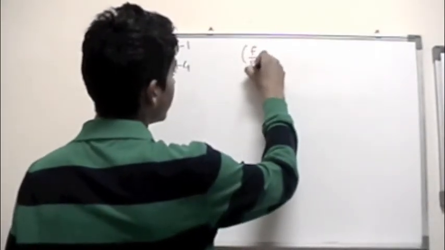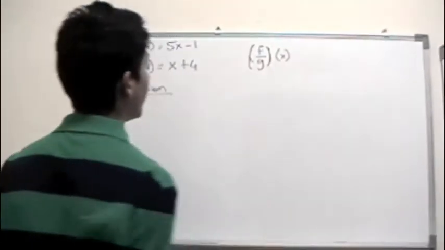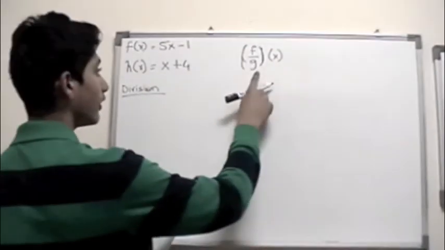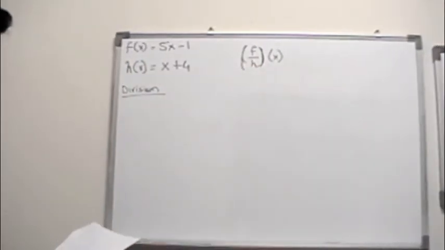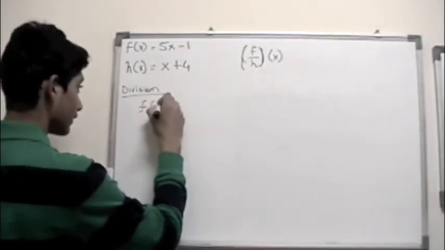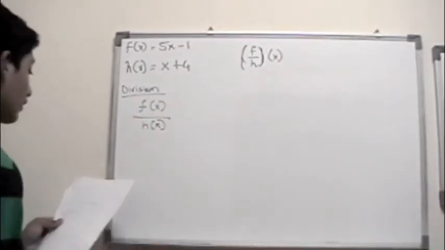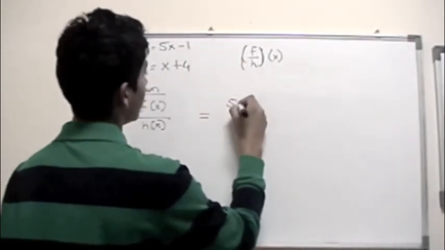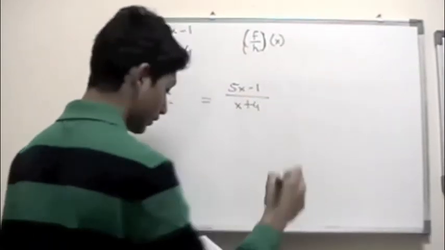Division is basically easy to write: f divided by g of x. How hard is that? Since in this case we're not using g of x, we can simply write h of x. So that would mean f of x divided by h of x. Now let's write this down: 5x minus 1 all over x plus 4.